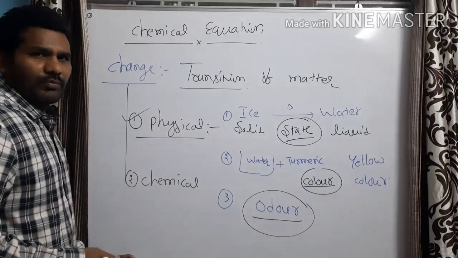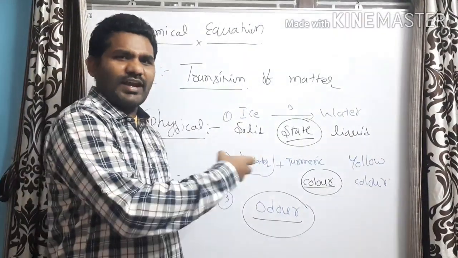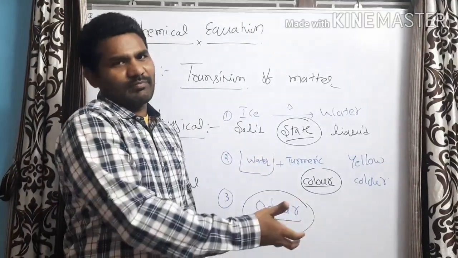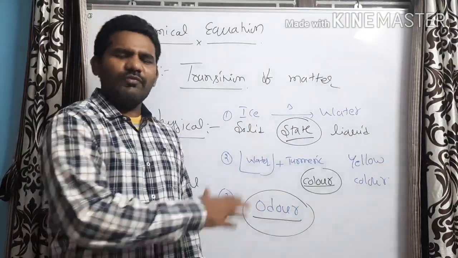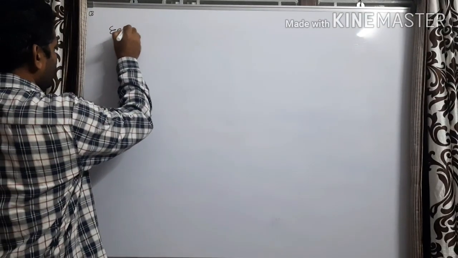Now let us try to understand about chemical change. Before going to understand about chemical change, let us see some examples. Then we can understand what is chemical change and we can define the chemical change. Take the first example.